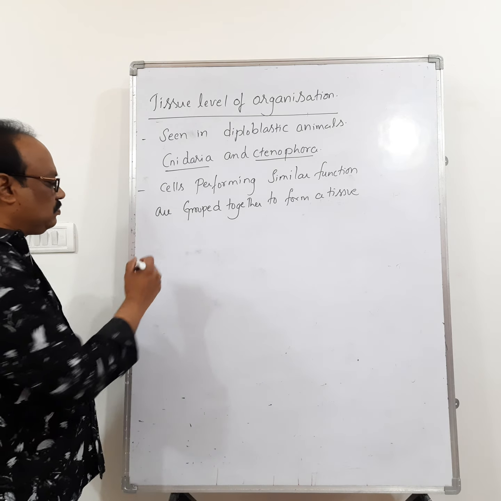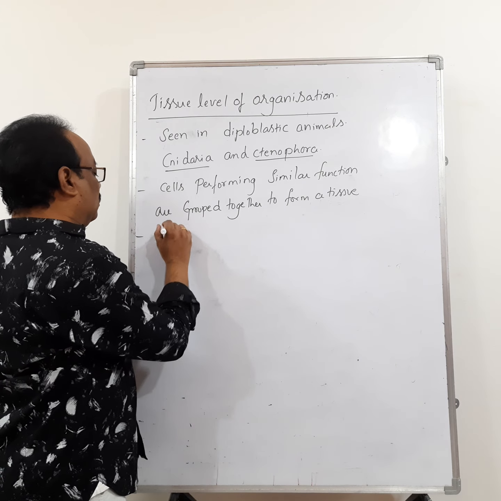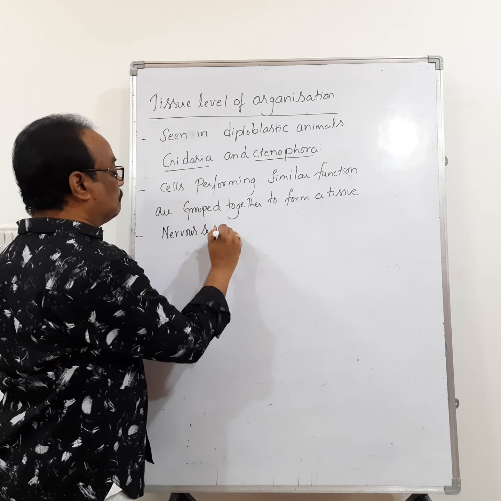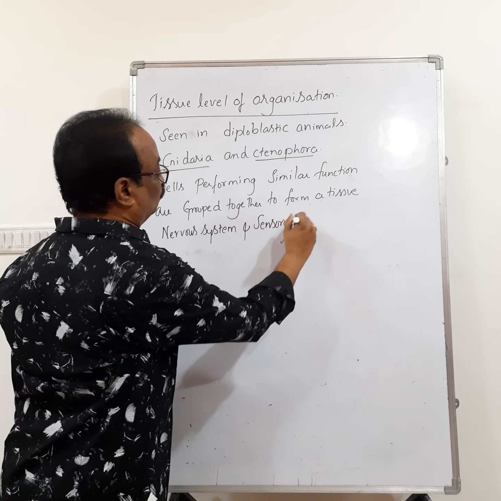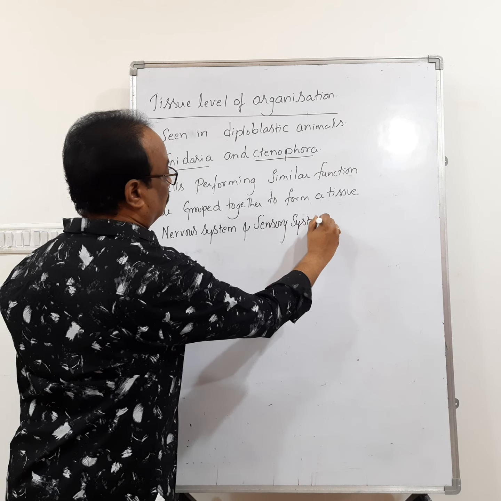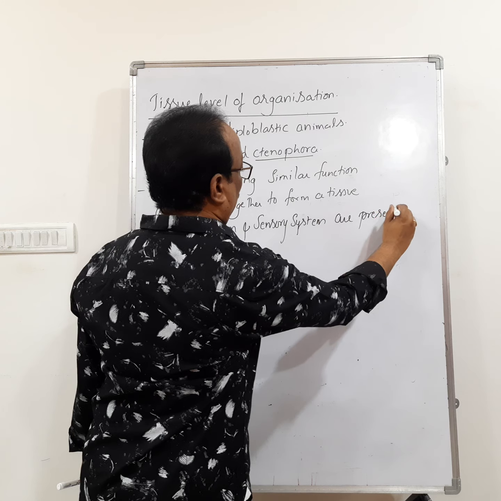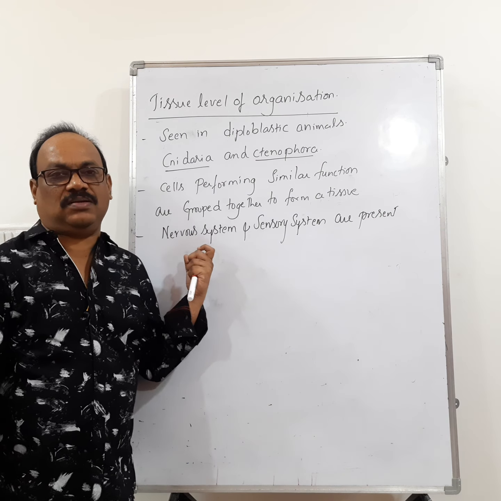How is the functional coordination brought about here? Because the nervous system and sensory system are present.